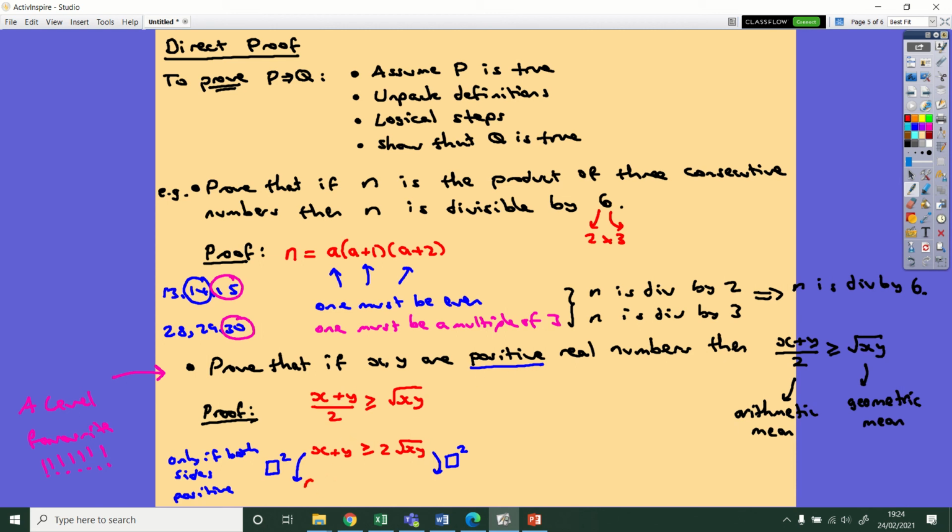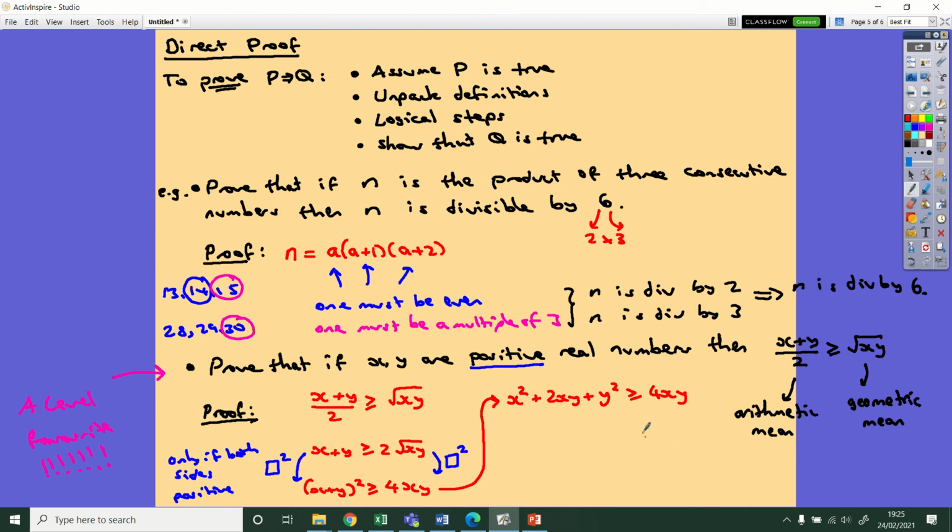Okay, so let's square both sides. (x plus y) squared is greater than or equal to, and then 2 will square to make 4, and this root will square to just make xy. Doesn't that look much nicer? So we're now going to expand out the brackets. That's probably the next step you thought of, and then we're going to tidy up, and it's going to make something really nice. So (x plus y) all squared. Let's not make the rookie error. x squared first, 2 times the product in the middle, don't forget, plus y squared, bigger than or equal to 4xy.